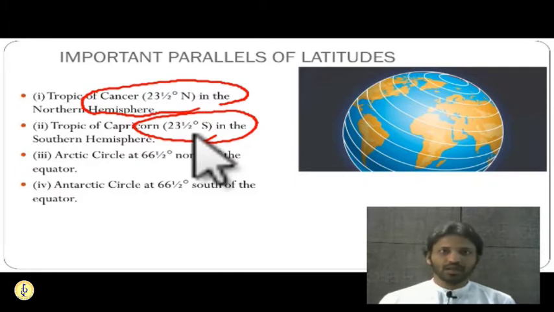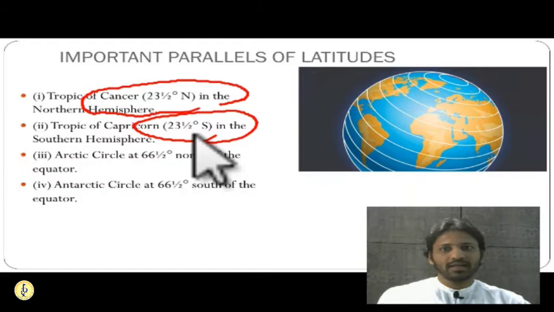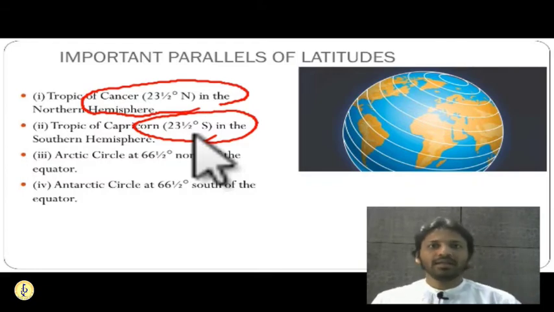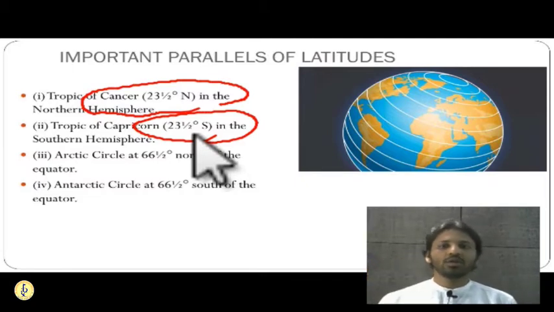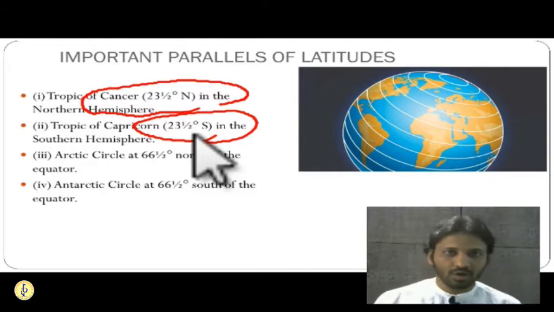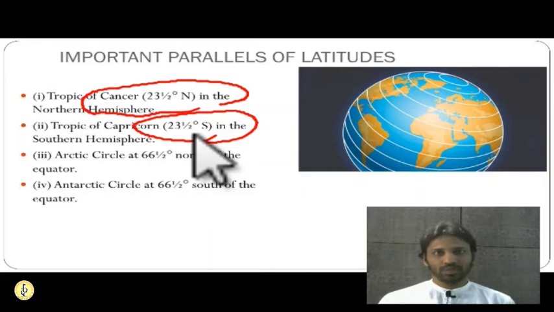This we have seen. Also, the sun reaches overhead on latitudes only up to 23.5. Beyond 23.5, the sun is never overhead. The sun will not travel beyond 23.5 northern and southern latitude.